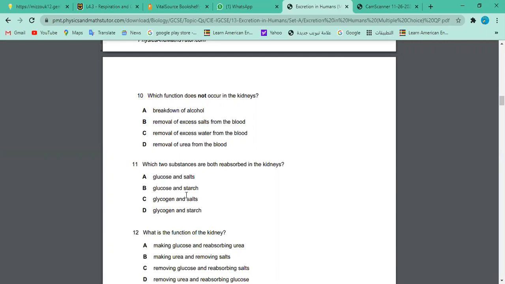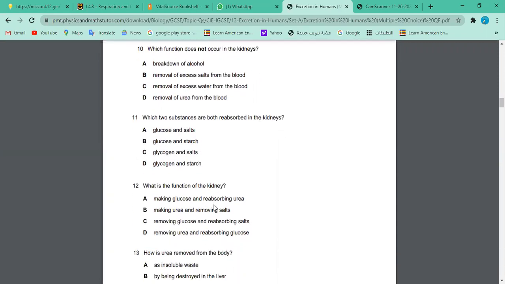So that's why when you answer a question, don't jump to the answer immediately. First of all, use your analytical abilities. Look at the question, what they're asking. Oh my God, look at this starch. Do I have this starch in the blood to be filtered by the kidney or not? No, I don't have. What about glycogen? Oh, it's a bigger molecule. Kidneys cannot filter glycogen. It has to be broken down. Yes, glucose is a small molecule. Salt is a small molecule, right? So that can be easily filtered. Glucose and salt is the best match rather than the others, because all of them have got bigger molecules. So the correct answer is A.